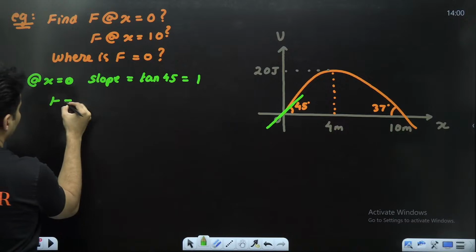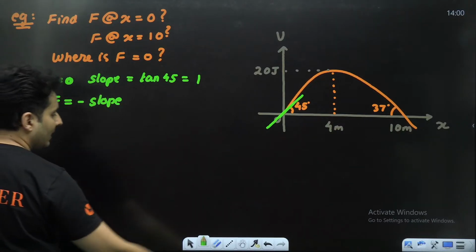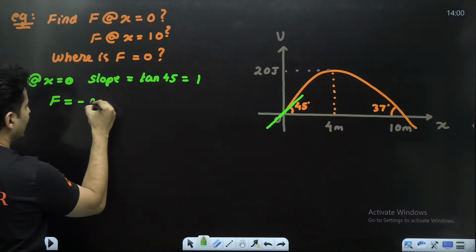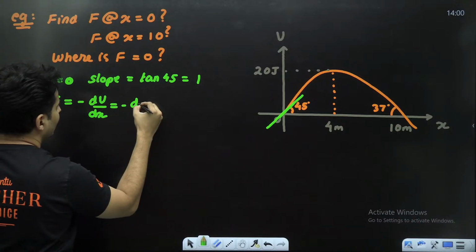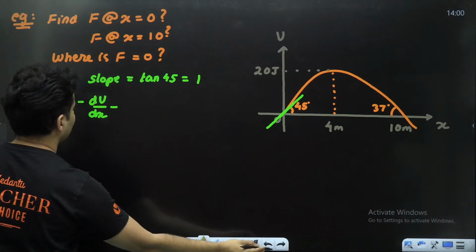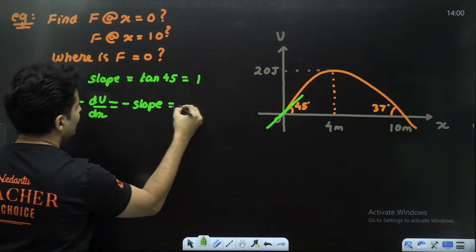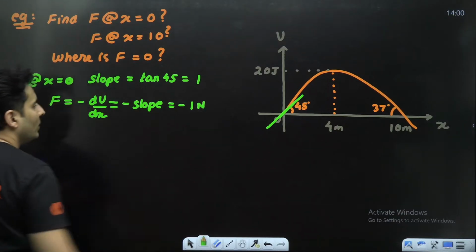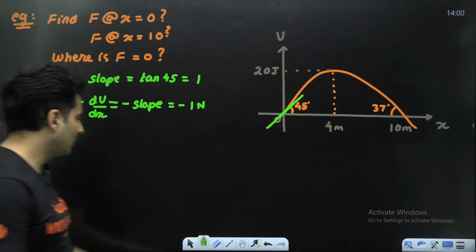That means the force is the negative of that slope. Why is it the negative of the slope? Because it is negative of du by dx, which is the same as saying it is the negative of that slope, which means it is minus 1 Newton. So the force at the origin is negative 1 Newton.